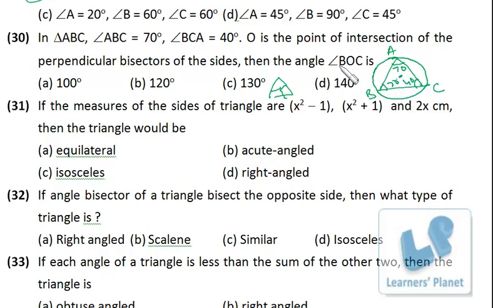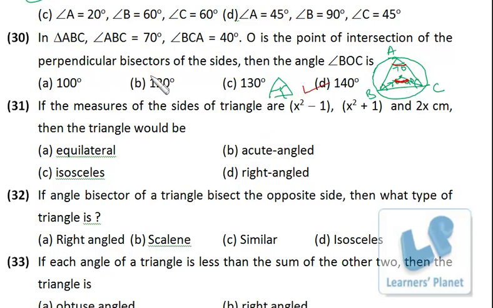Now we have to find out angle BOC. Okay, I just changed the color. So precisely you have to find out this angle. From this arc, this is the angle at the center, and from the same arc this is the angle at the circumference. So this angle must be double of this angle. So if it is 70, it has to be 140.